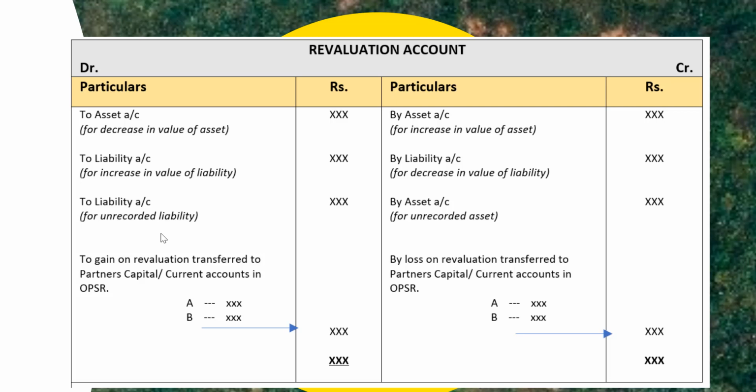All gains will be credited to the revaluation account. Increase in the value of asset is a gain. "By liability" for decrease in the value of liability, and for bringing an unrecorded asset into existence, "by asset account."